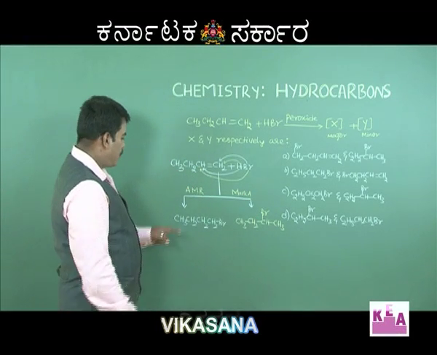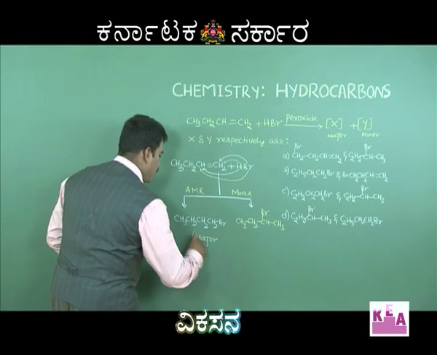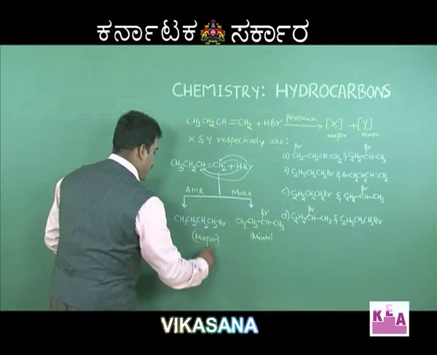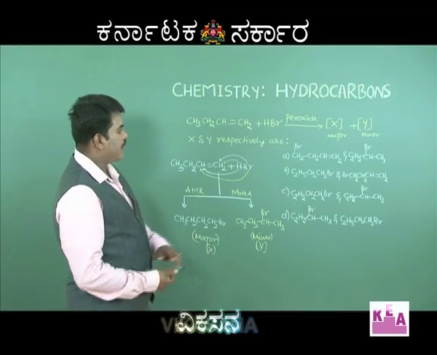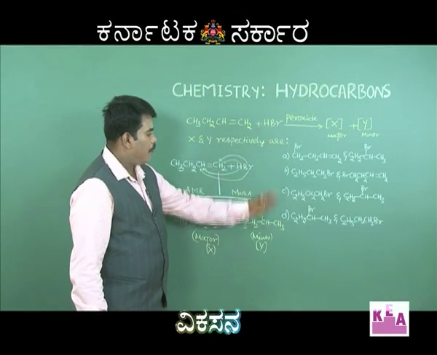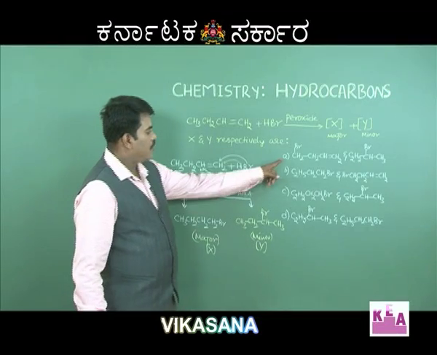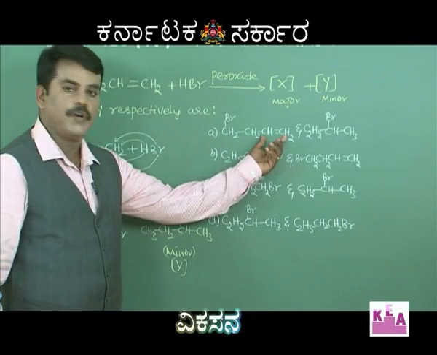So therefore, this is the major product, this is the minor product, and this is your X and this is your Y. Now let us compare the options given here with the product we got. First one cannot be, because your double bond still persists here.